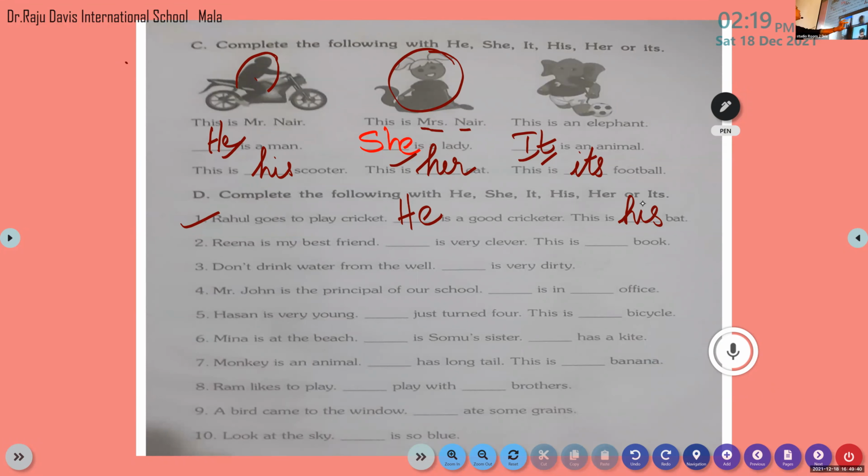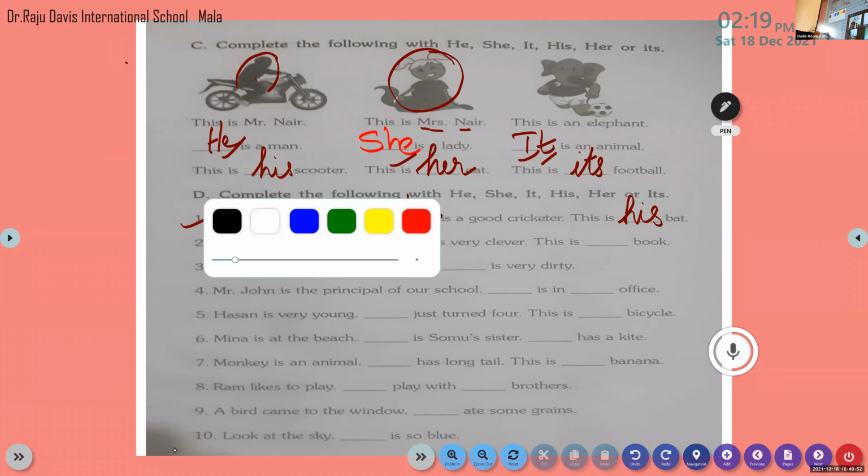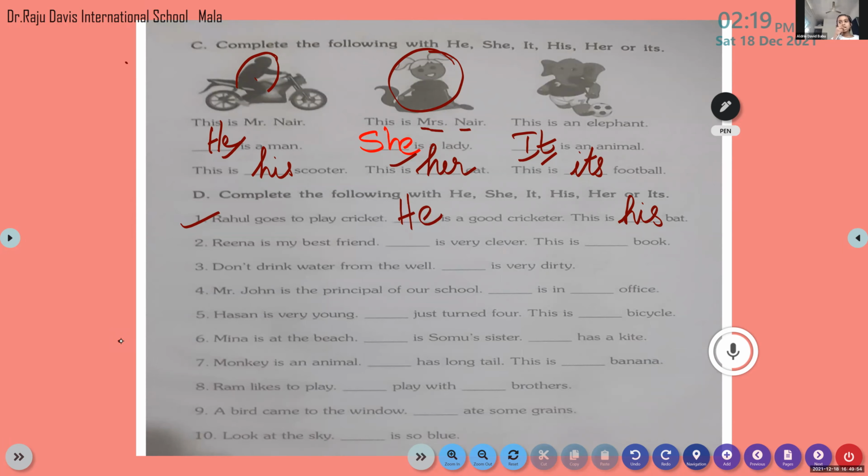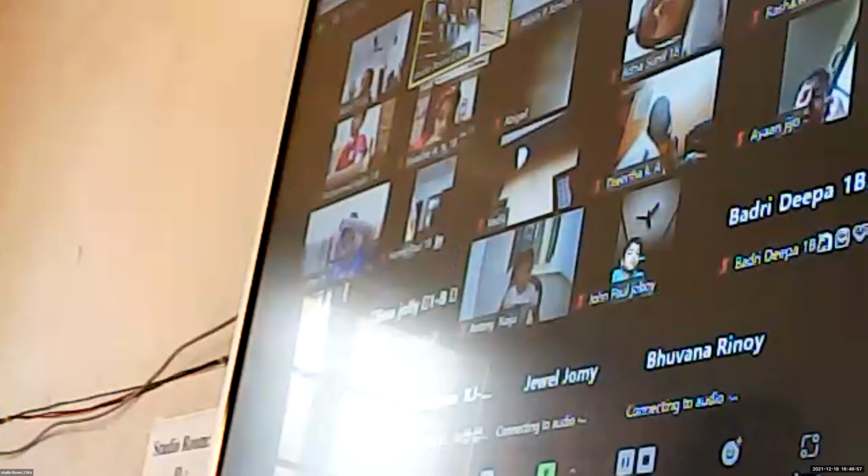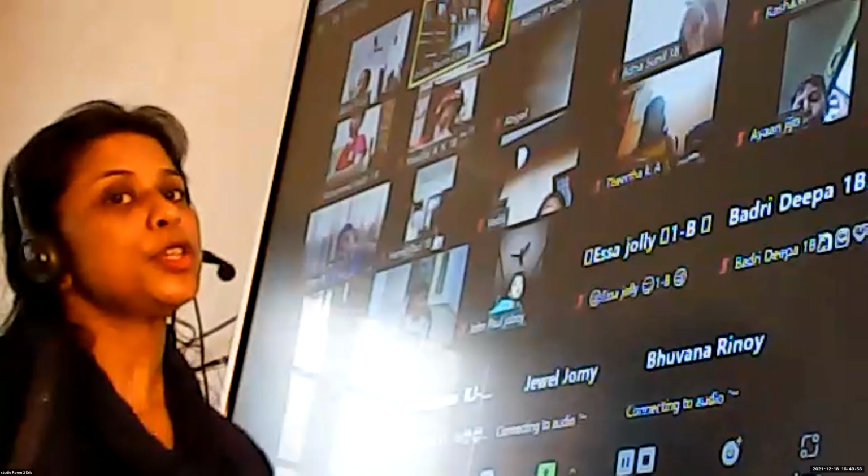Can you do the other sentence? Yes, it's time for us to wind up. So, okay, children, try to do the rest of the sentences as homework. In the next class, we will be continuing with the same exercise. Okay, children, it's time for us to wind up.